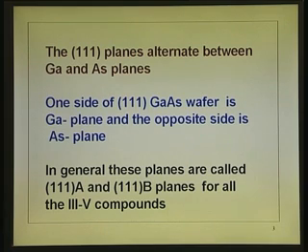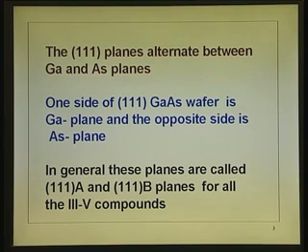Now, let us take a look at further. Having seen these structures and differences, we also saw the cleavage plane of 3,5 compounds, particularly gallium arsenide, indium phosphide, etc., is the 110 plane. That also we explained why. Let us go further down. Having seen the crystal structure, we would like to see how to make devices.